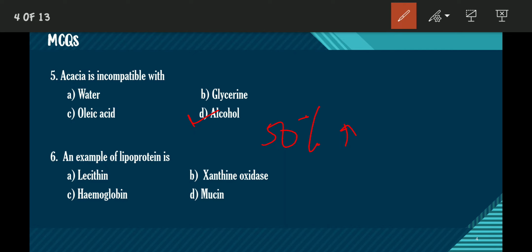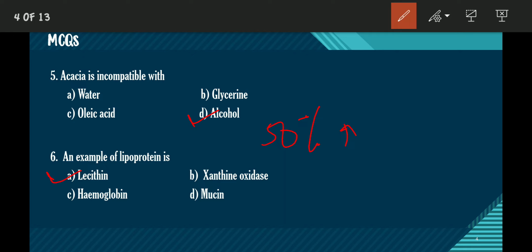The example of lipoprotein given here is lecithin. Lecithin is a very important lipoprotein, and it is used to treat many types of diseases such as memory disorders and cholesterol, and some types of depression, etc. There are many uses for lecithin.